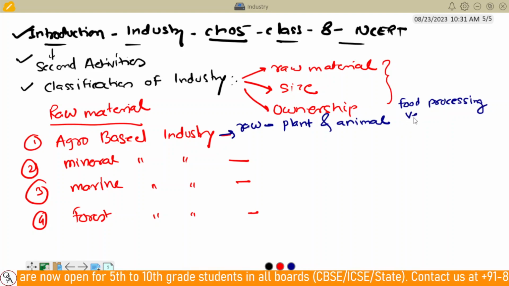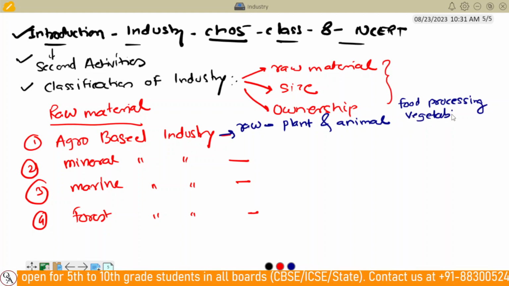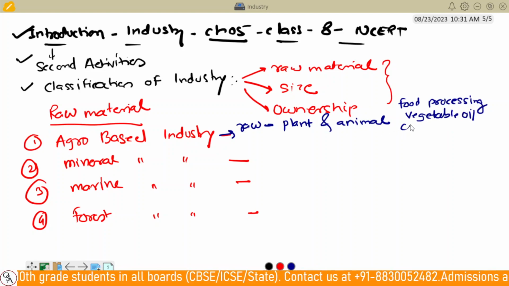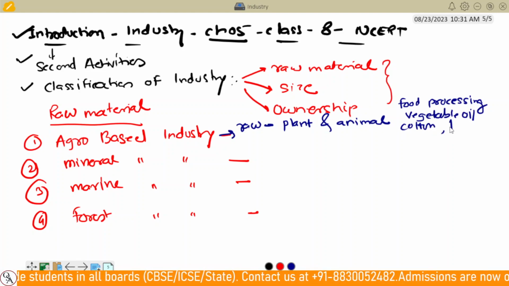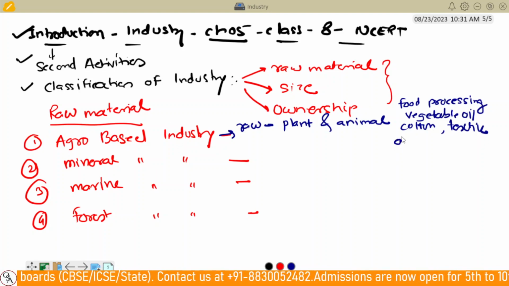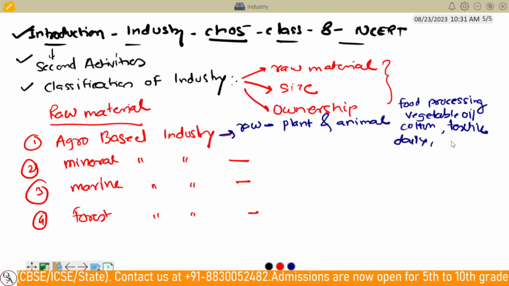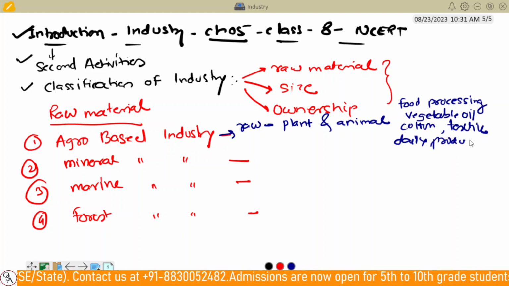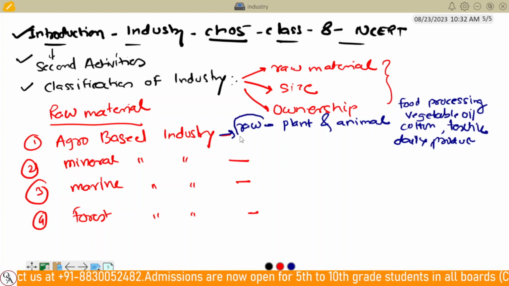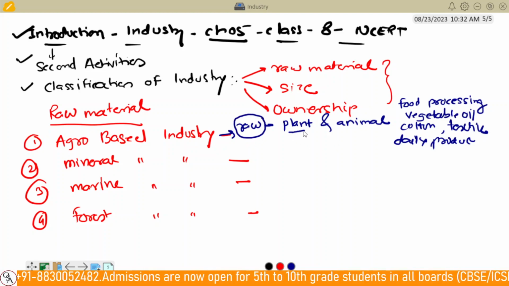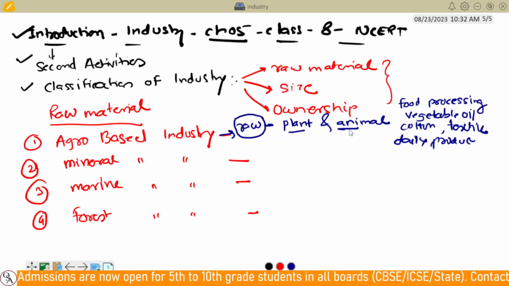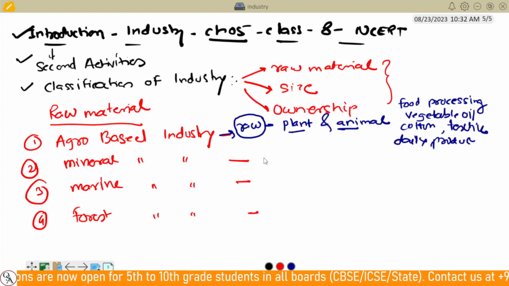Even vegetable oils are related to this agro-based industry. Even cotton textile is called an agro-based industry. Even dairy products, milk, Amul, many dairy products are based on this agro-based industry. So the industry which depends on these two raw materials, plant and animal, is called the agro-based industry.